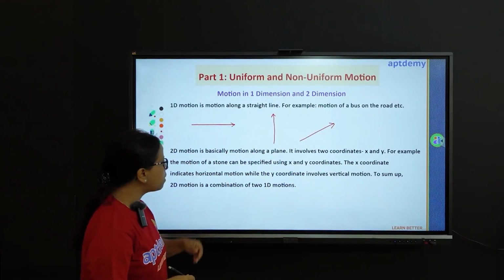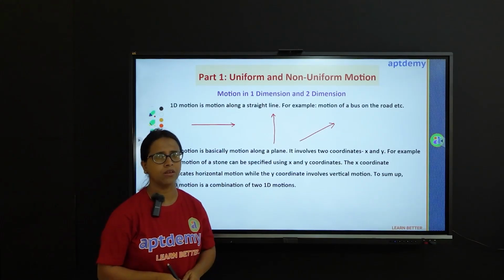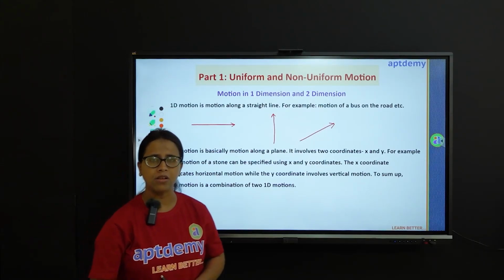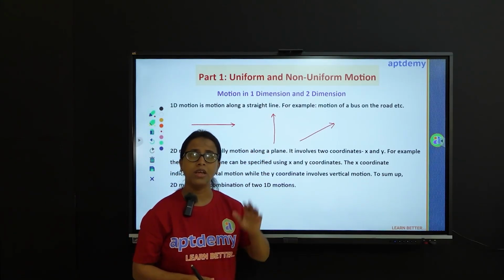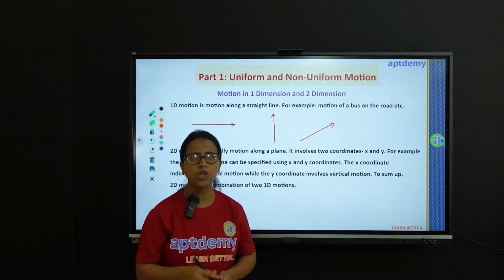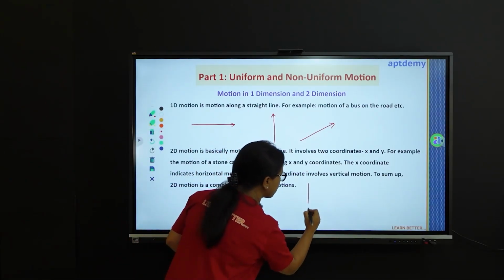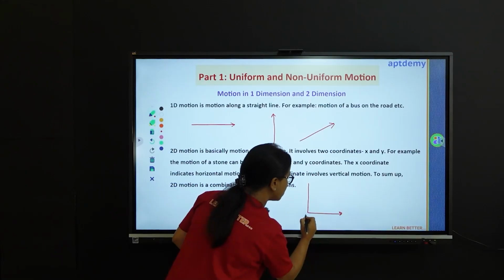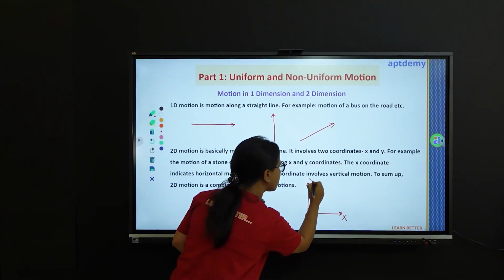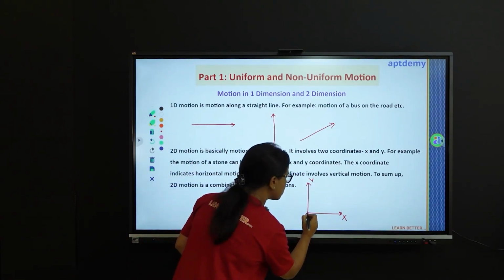Now coming to two-dimensional motion, it is motion along a plane. It involves x and y coordinates. You must have seen the motion of a stone. It has both x coordinate and y coordinate. Let me show this with a diagram. Suppose this is the x-axis and this is the y-axis. So if you want to represent the motion of a stone here, it's somewhat like this.